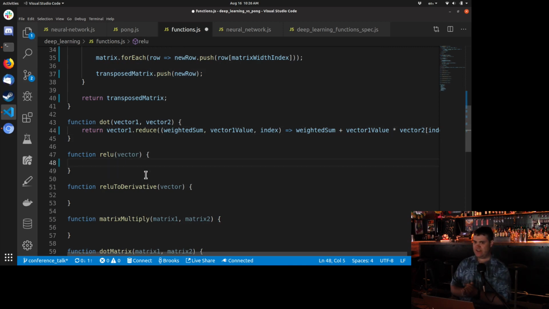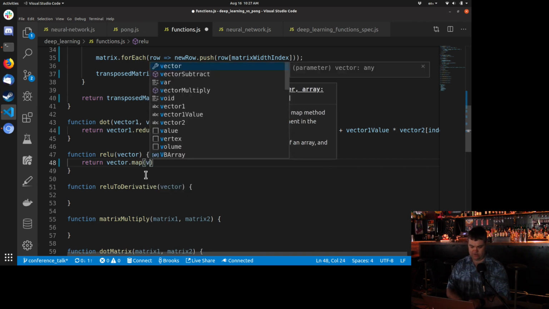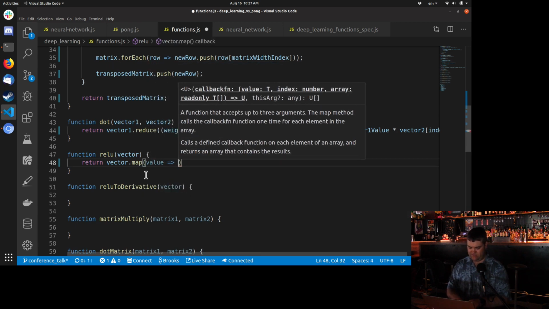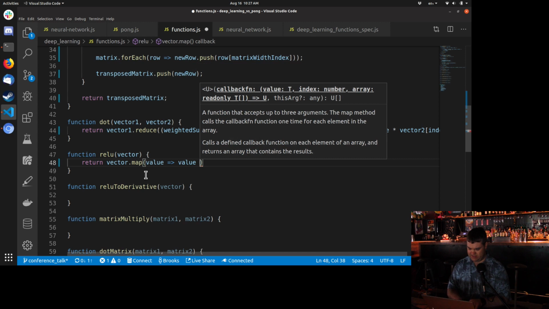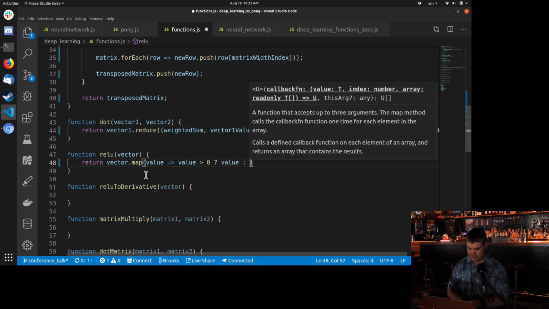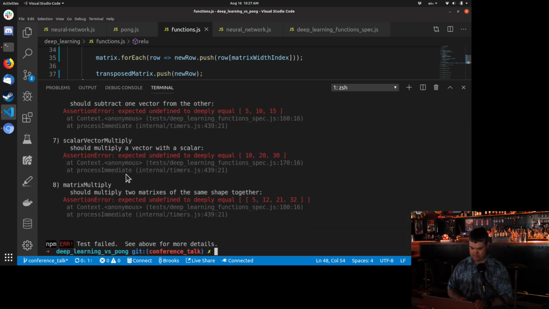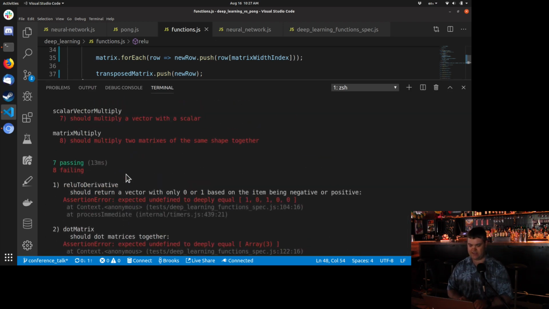So we're going to go through the vector, and we're going to turn all the negative numbers to 0. So that is a map. So vector.map. We're going to take in the current value. And if that value is greater than 0, return the value. Otherwise, return 0. All right, 7 passing.